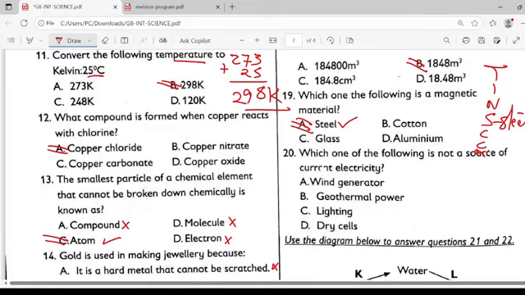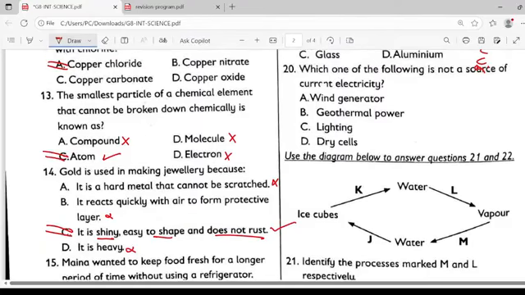Which of the following is not a source of current electricity? Which of the following is not a source? Underline the term: source. A wind generator, yes, wind generates electricity.